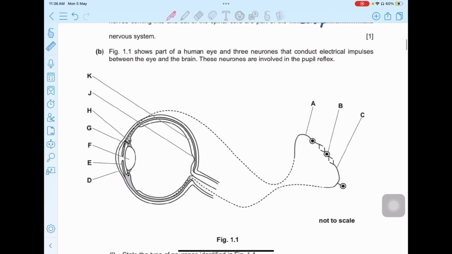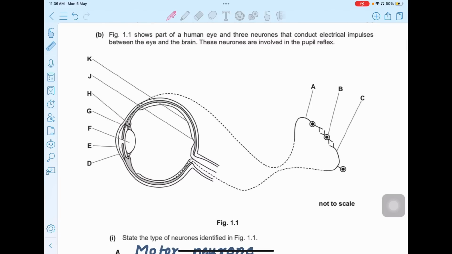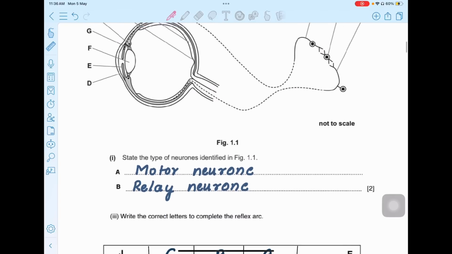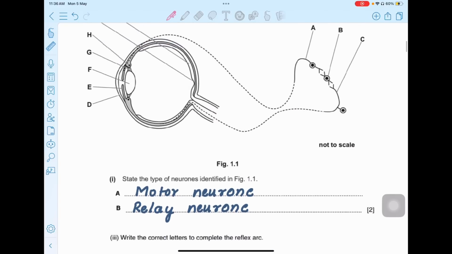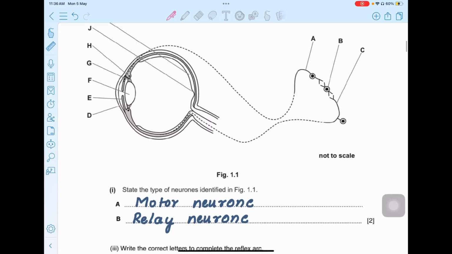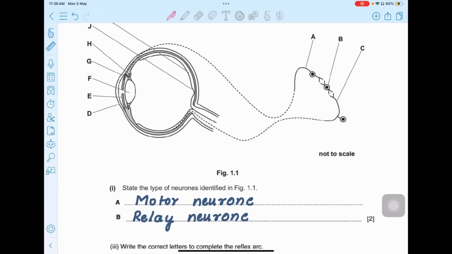B part. Figure 1.1 shows part of the human eye and the three neurons that conduct electrical impulses between the eye and the brain. These neurons are involved in pupil reflex. Okay. State the type of neuron. So the type of neuron which we have to label here is A and B. So this is A and this is your B.